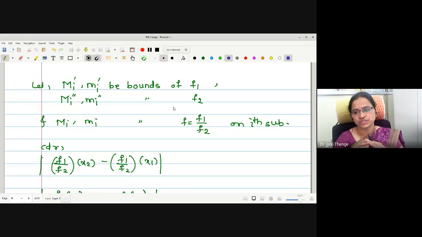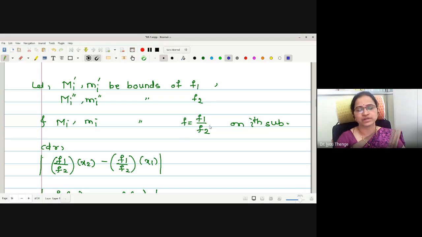Now, if we have a look at the proofs of all these four theorems, the theme of the proof is very much the same. In all the four theorems, in the first step, we have proved that the corresponding operation is bounded. In the second step, we gave notations for the bounds of the corresponding functions.